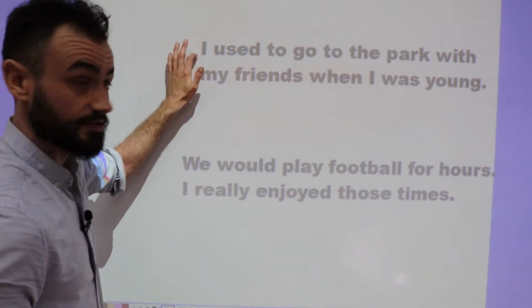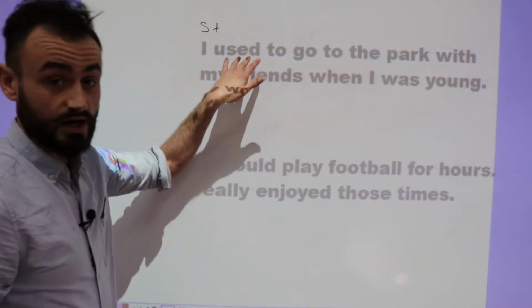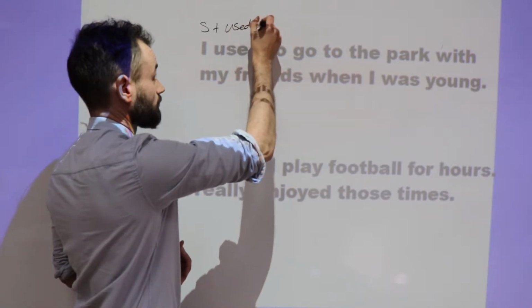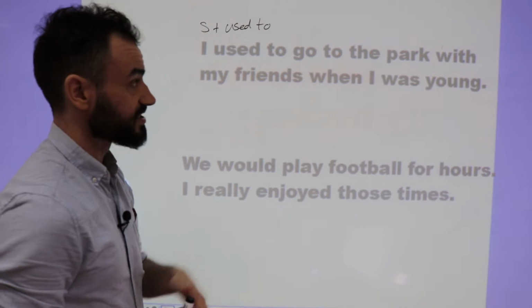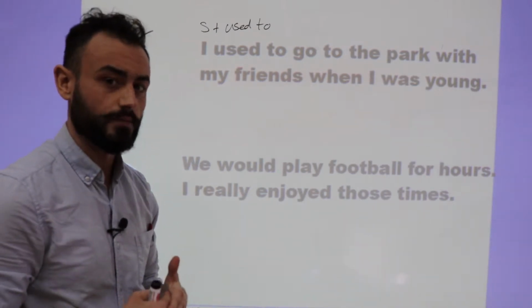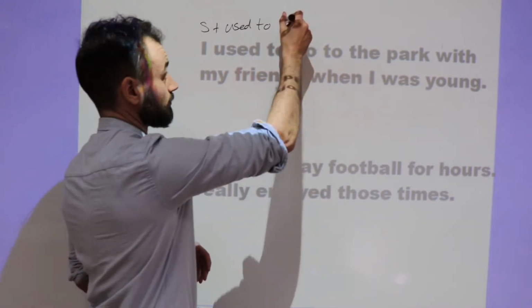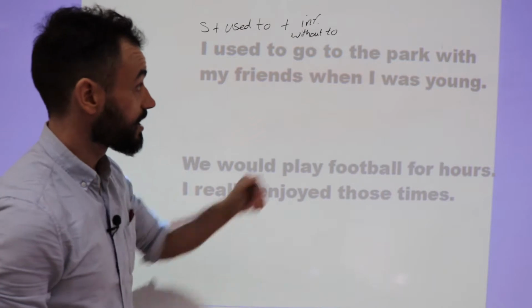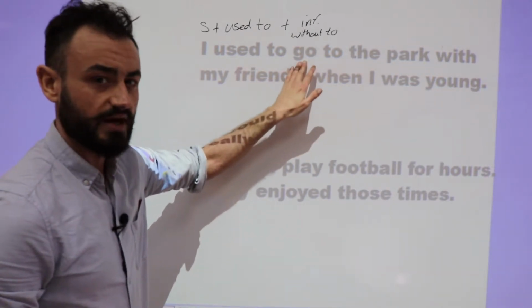First we have our subject, I, plus our phrase, used to, plus go, which is the base form of the verb, the infinitive without to.